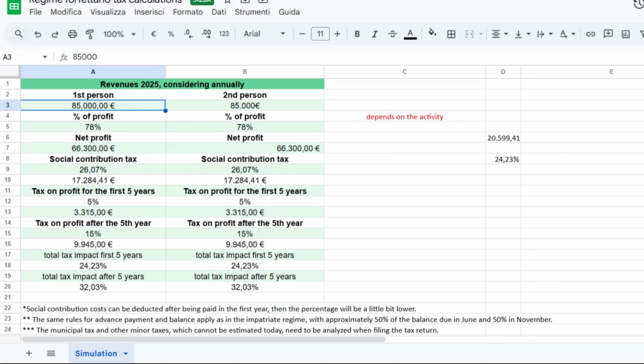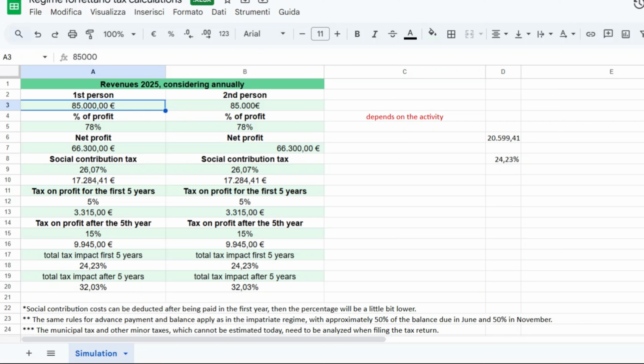No, this video refers only to professional, working activity, and not to other types of income, like, I don't know, dividends, if you have a company abroad, houses, real estate, crypto. No, this is just a way to minimize taxes if you work as a freelancer in Italy and you earn less than 85,000 euro. Okay, so this was the goal of this video. I hope that it's clear.